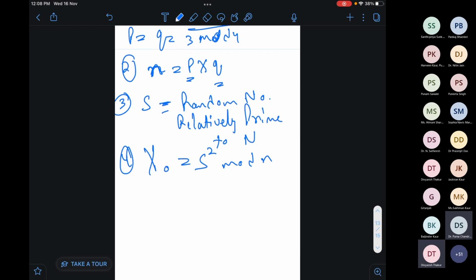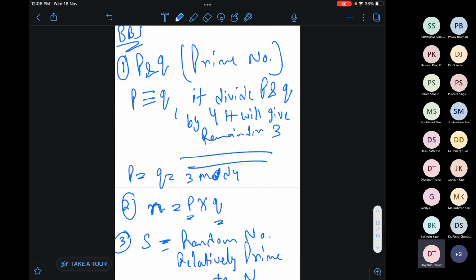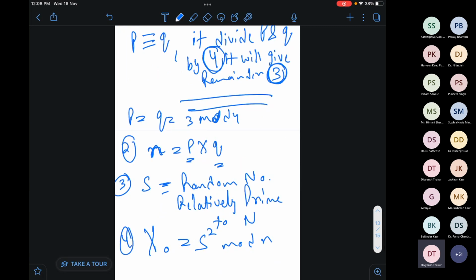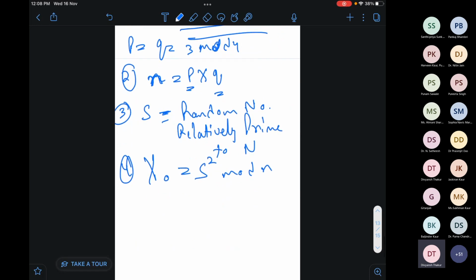Yes. So we have to choose two prime numbers P and Q in such a way that whenever we divide P and Q individually by 4 only, not 5 or 6, only by 4, if we get the remainder 3, then okay, we choose P and Q. Then we start this algorithm. Else we will not. This is up to us, what values we choose. Then we will get n, we will get s, then we will get x naught. Okay, and x naught is s square mod n.